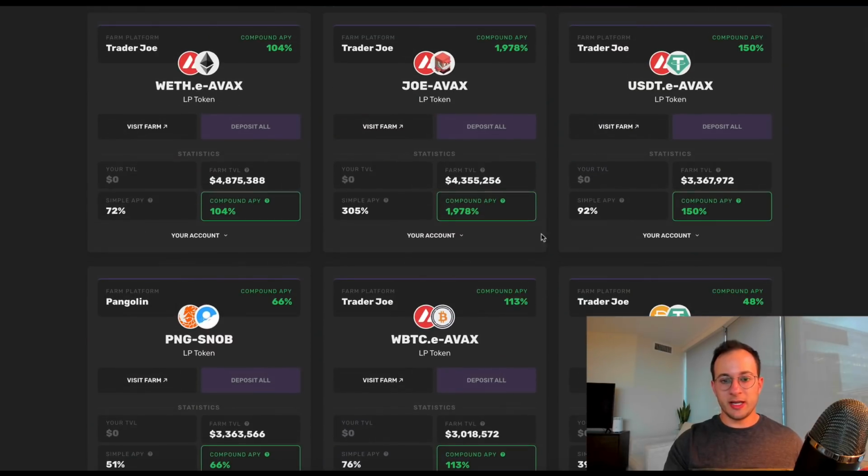It's also worth noting that these compounded APYs are a bit irrelevant. For instance, let's just look at this Joe AVAX pair. You can see it's advertising a 2,000% APY and the simple APR is 305%. But as we talked about, all of this is going down. The APRs will not hold up. As more money flows into the ecosystem, the APRs and APYs will go down. So this is not going to last close to a year. Don't expect that. Really expect this to last a few weeks to a month at most before a ton of value comes in and you're no longer